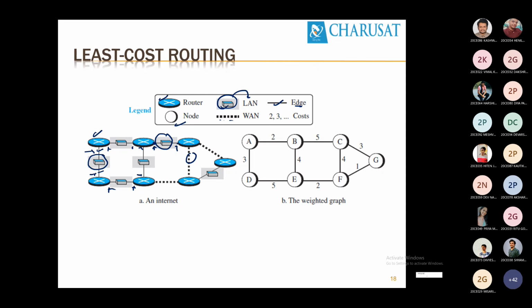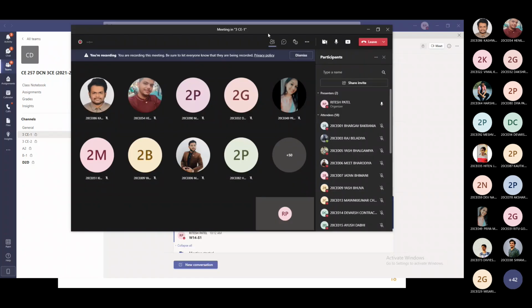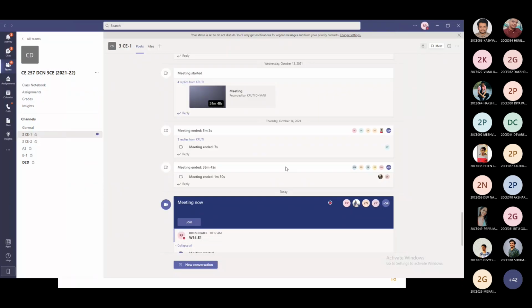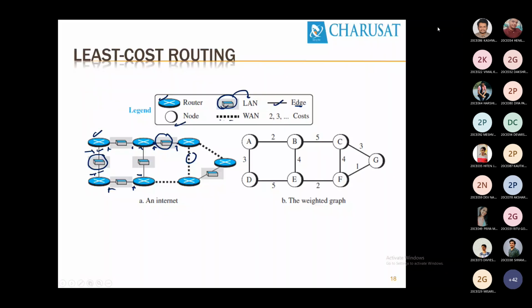Online students, maximum distance between these two. Online, 200 meters. 100, sorry, to 200. 200 meters, but I told you about 1 kilometer. The distance between these two is 1 kilometer.